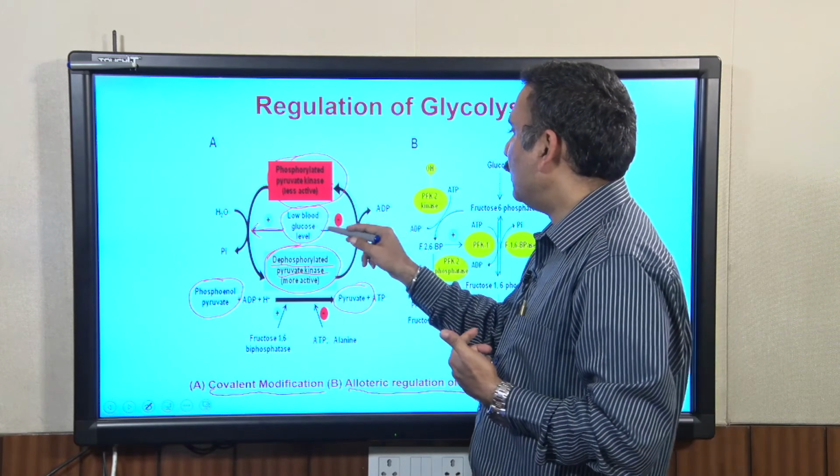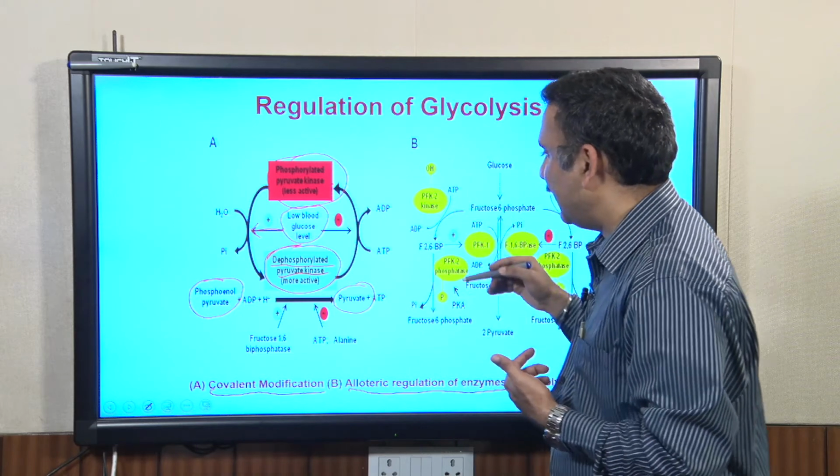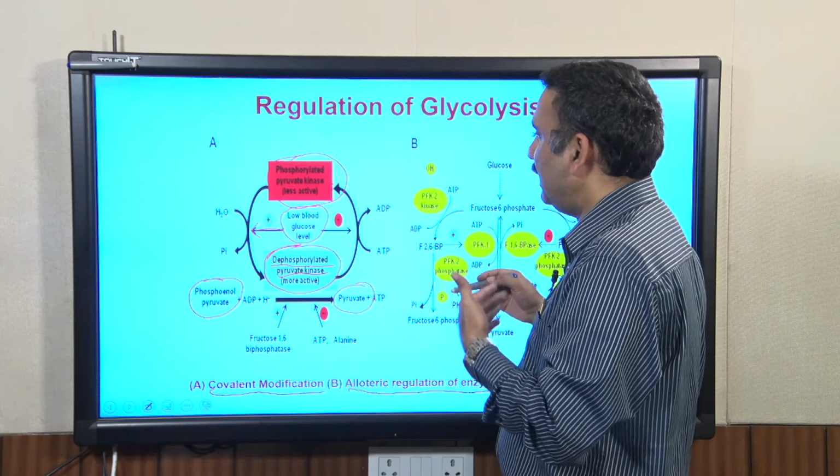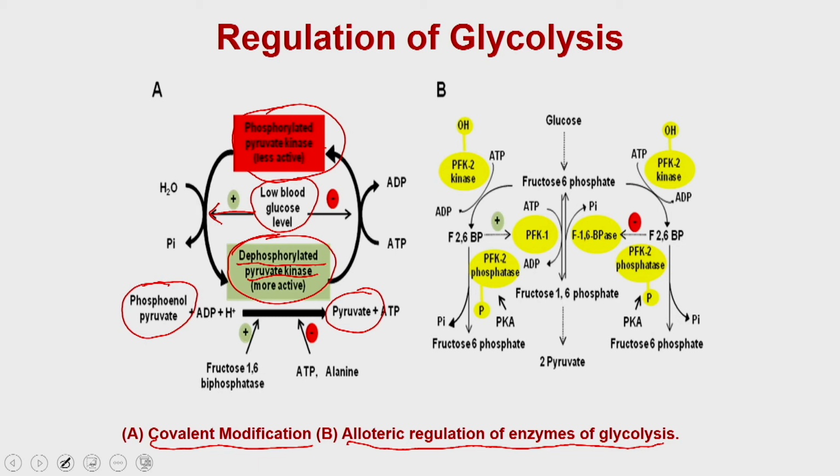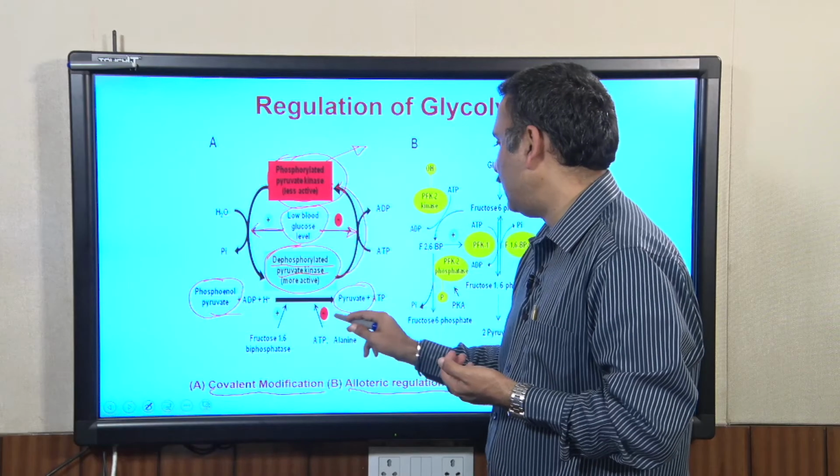But if the glucose level goes up in the blood, which means the cells have sufficient energy, then these signals catalyze the phosphorylation of pyruvate kinase, and once the phosphorylated pyruvate kinase is generated, that slows down the conversion of phosphoenol pyruvate to pyruvate.